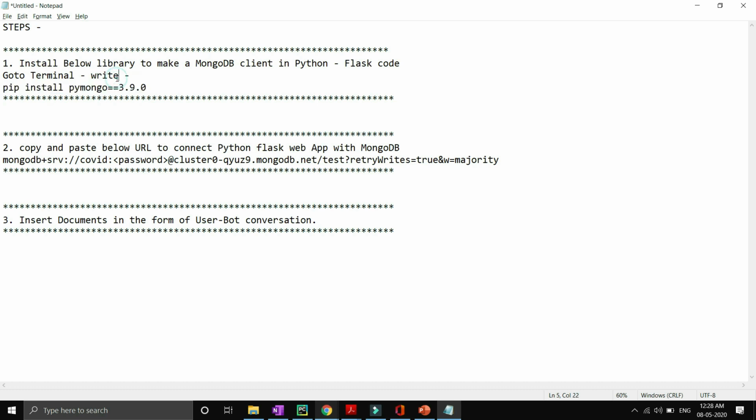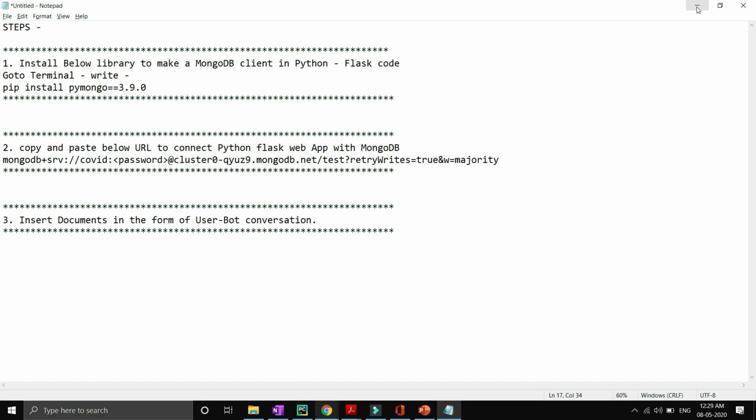So basically by using PyMongo, we will be creating a MongoDB client inside a Python Flask. By using the MongoDB client, we will be accessing our database through a URL. Then we have to copy and paste this particular URL which we have generated from our MongoDB Atlas account, and then we will be inserting documents in the form of user and bot conversation.